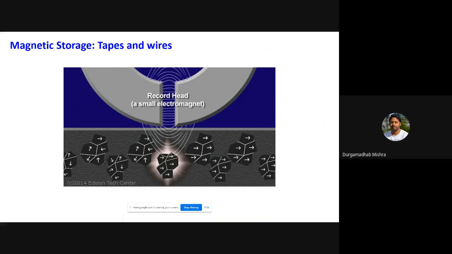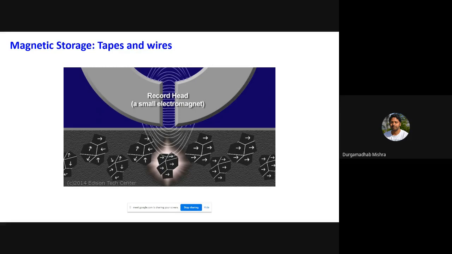So yesterday we were discussing magnetic tapes and wires, which are normally made up of magnetic oxides, mostly ferrimagnetic oxides like gamma iron 2O3 or chromium oxide, which are used as the storage medium.